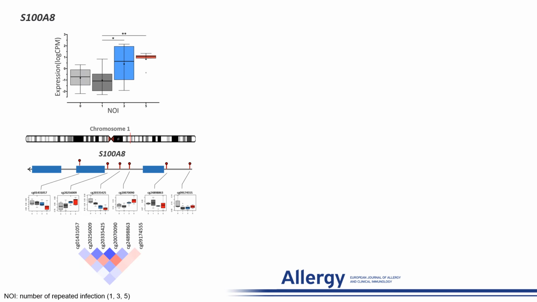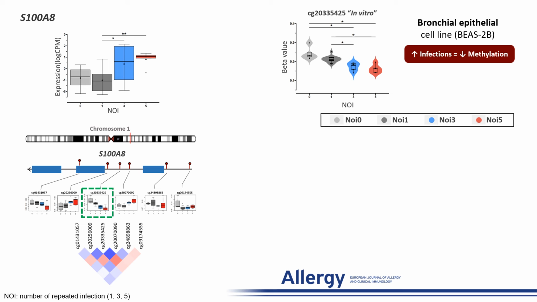These are the results of one of the trainable genes, S100A8. It has an important role in the danger signaling pathway. As shown here, the expression level is increasing with more infections, and each infection alters the methylation of its CpG sites. However, only one CpG site displayed a linear correlation with the number of infections, and at the same time shifted the methylation status from partially methylated to unmethylated.